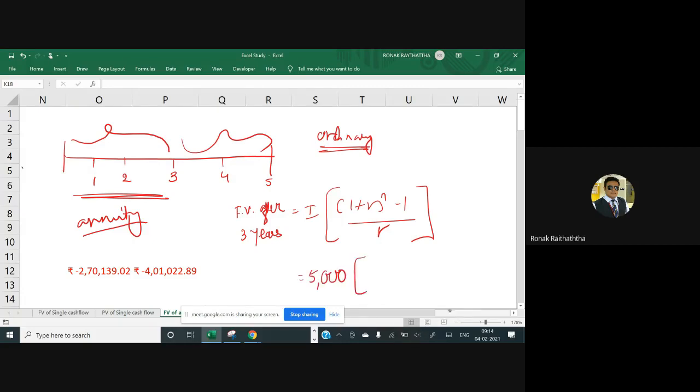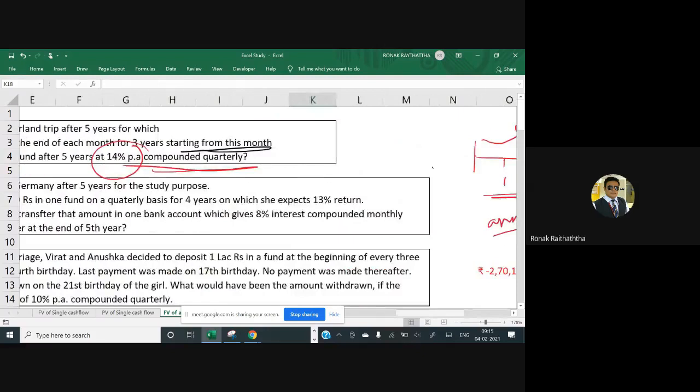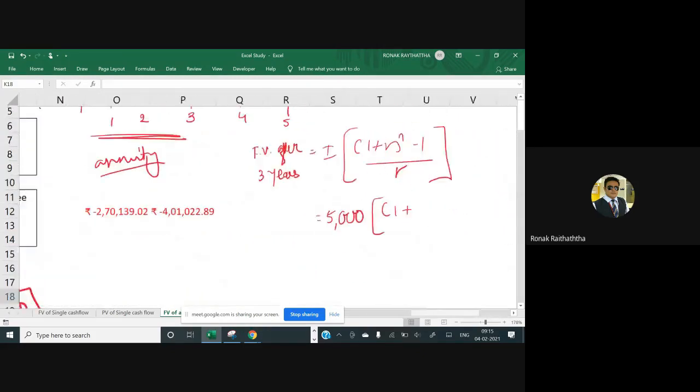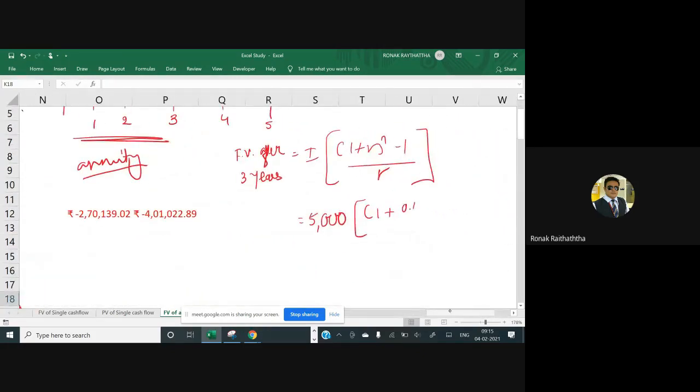5,000. 1 plus r. R stands for the rate of return. Rate of return needs to be divided by 4. So the rate of return expectation is how much, Miss Anshu? 14%. So that's going to be 0.14 divided by 4. And the power n would be how much? 3 multiplied by 4. Why am I taking 3? Because the annuity is only for 3 years, Mr. Hitesh, and all the students who are listening to me online. So that's going to be 3 multiplied by 4, so 12.